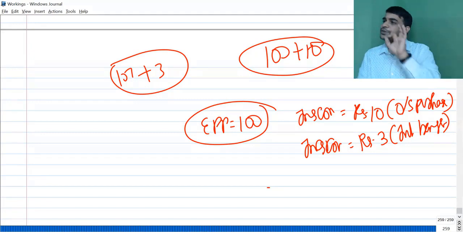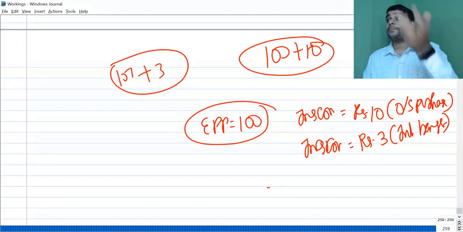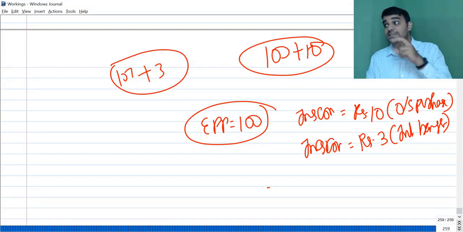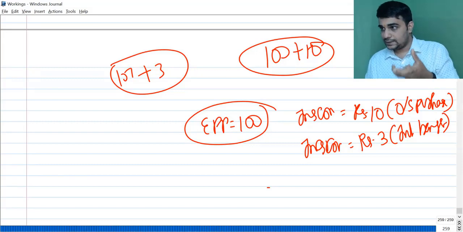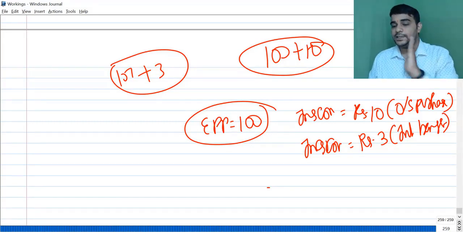Another thing: the inspection cost will be 3 rupees, but this cost will be incurred by the division which is supplying the product. What should be the transfer price now?